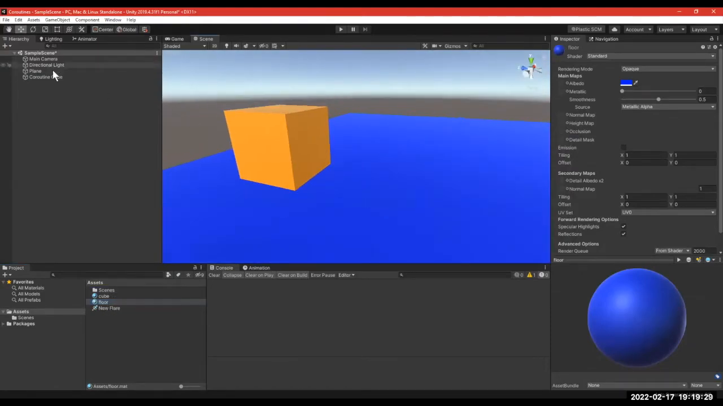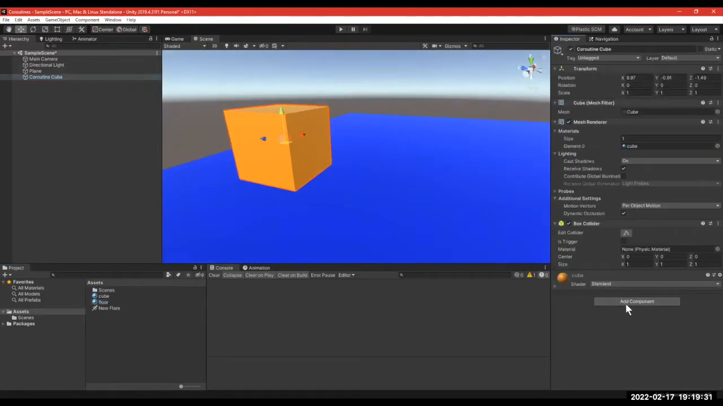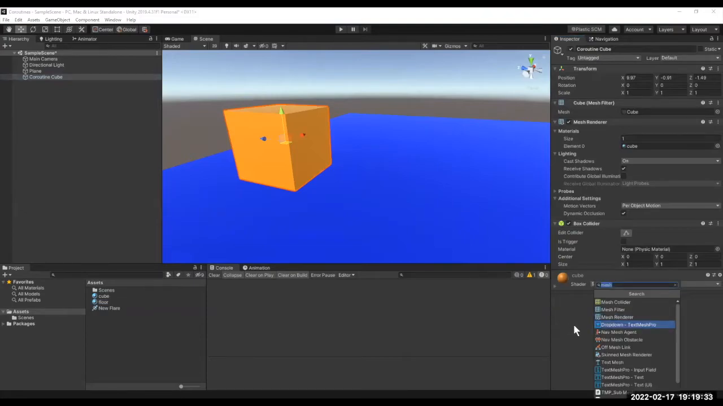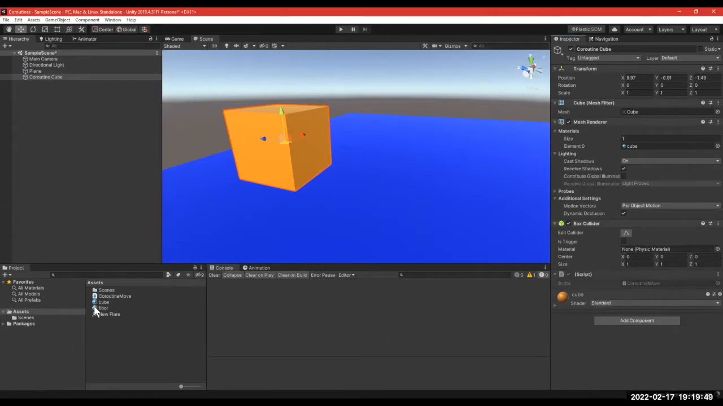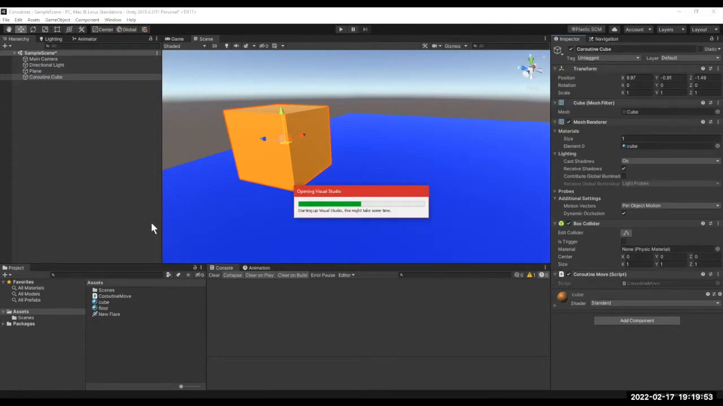So we will make a new script on our cube, and we're going to call it CoroutineMove. Oh, that's right, it has to be camel case. I'm working on a game in Unity. So we're going to pop that open, and then I'll switch to sharing Visual Studio.